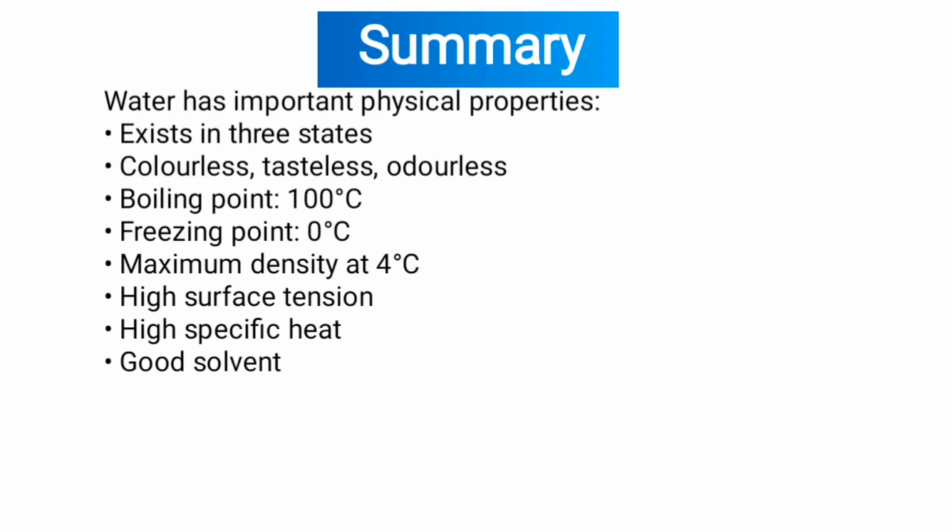Summary of this lecture. Summary of physical properties of water. Water has important physical properties: it exists in three states; it is colorless, tasteless, odorless; boiling point 100 degrees centigrade, freezing point 0 degrees centigrade, maximum density at 4 degrees centigrade, high surface tension, high specific heat, and a good solvent. So, my dear student, this is all about today's lecture on physical properties of water.